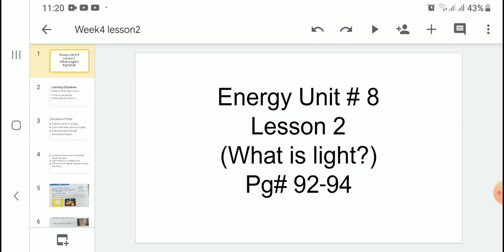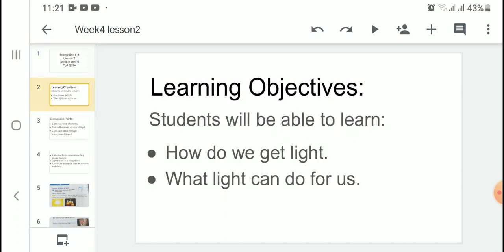Today we will read unit number 8, Energy. Lesson number 2, What is Light? We will read page number 92 and 94 of the textbook. Today our learning objectives are that you will be able to learn how we get light and what light can do for us.